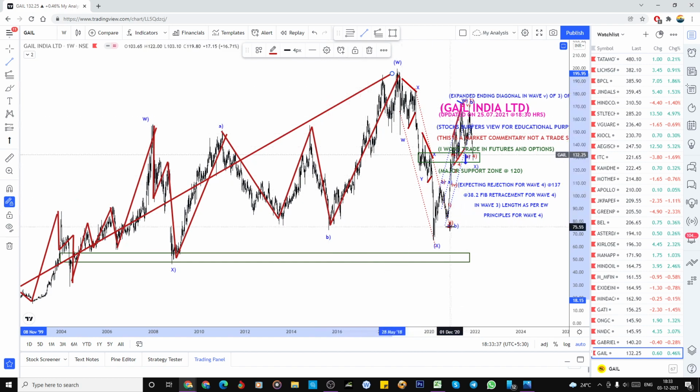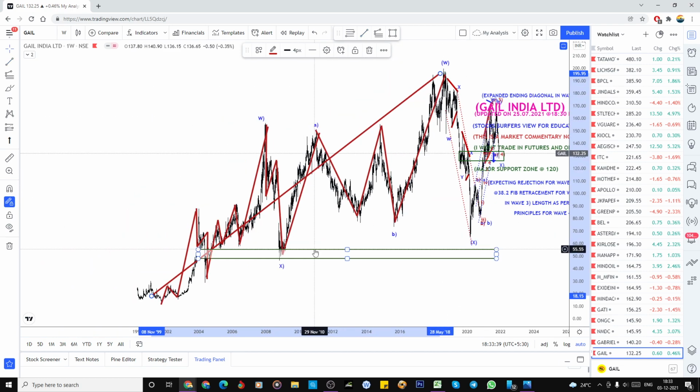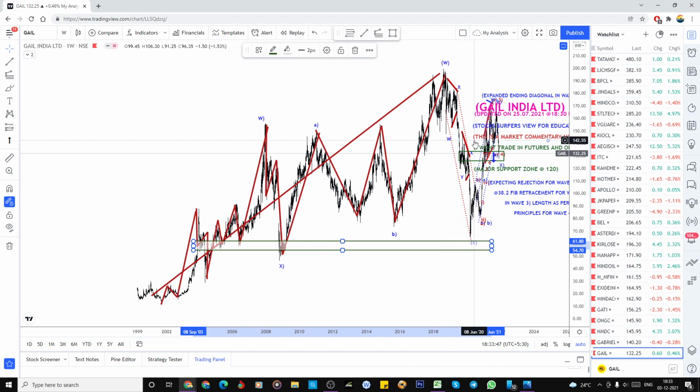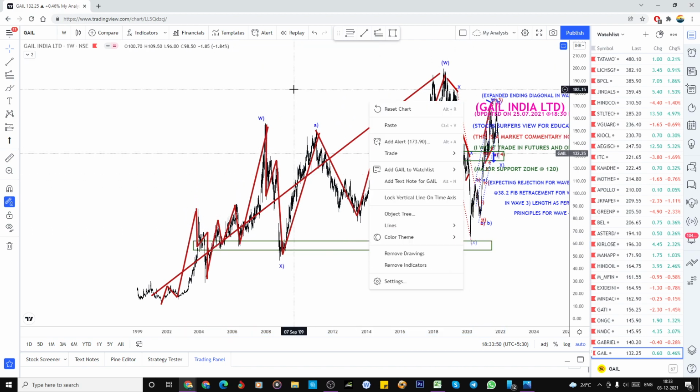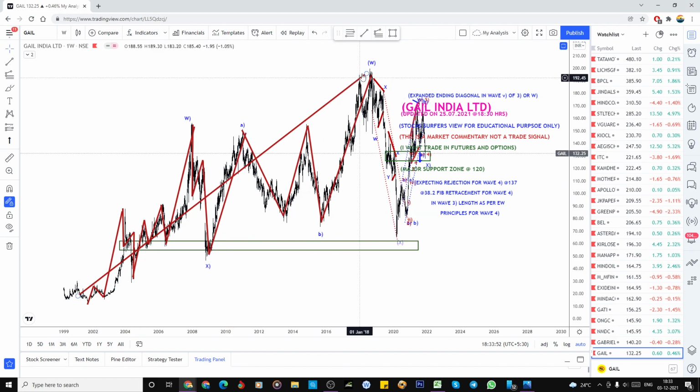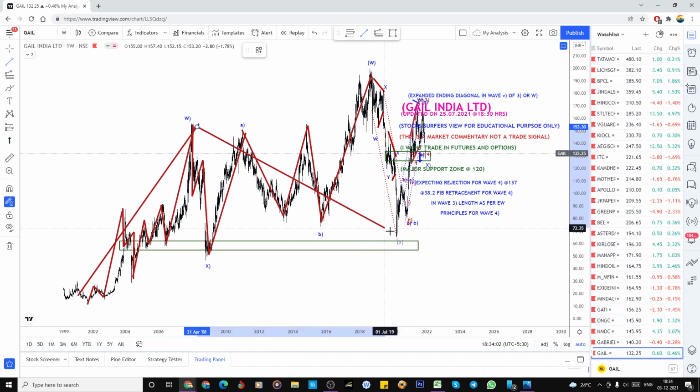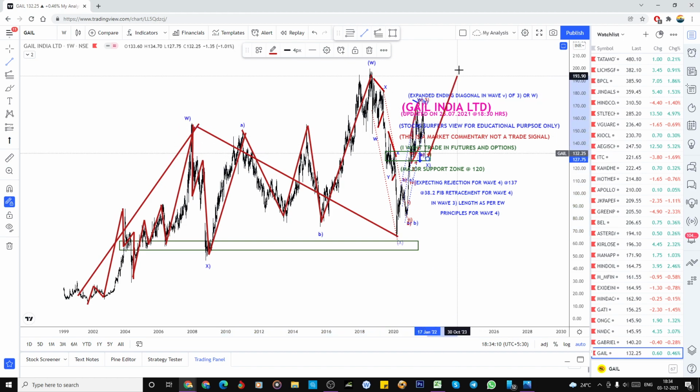See, whatever we can make it, but the main thing here is a major support zone. Everything I will correlate to this, and then the wave count is also correlating. One doubt is whether from here to here is the end, or this is the end of that W, and this could be the X also in that running flat, and we already completed the A. So now we are in the B. Once the B wave has completed, I am looking for that C wave. So this is the path for this GAIL.